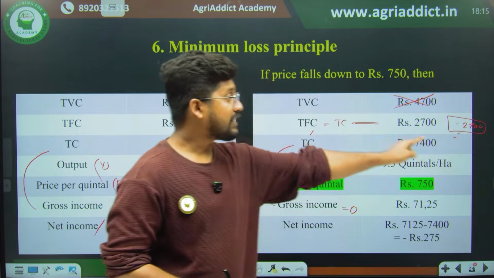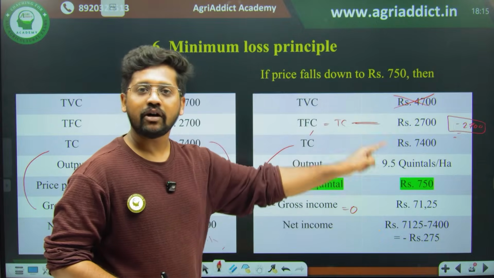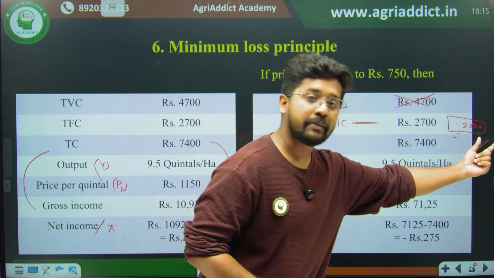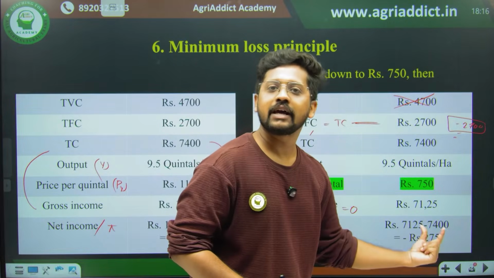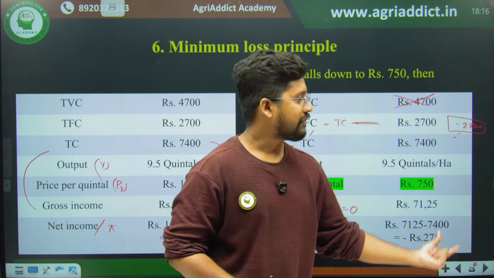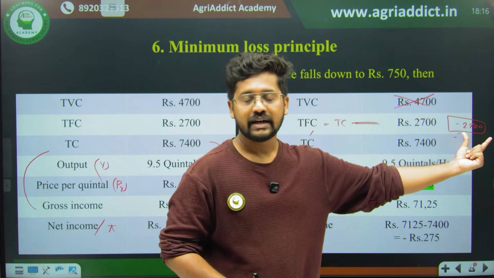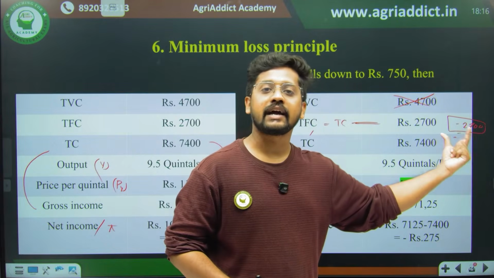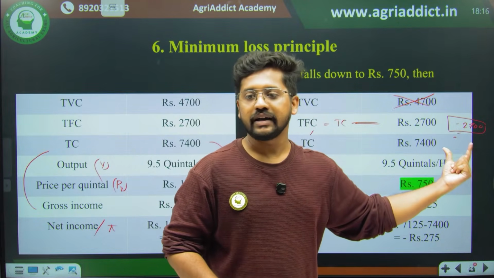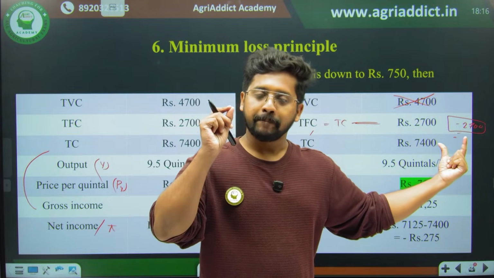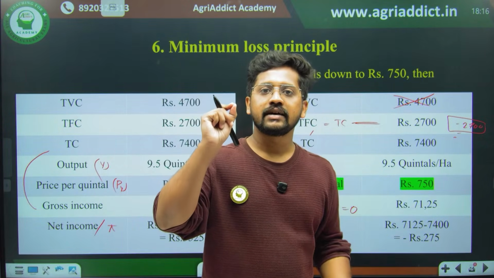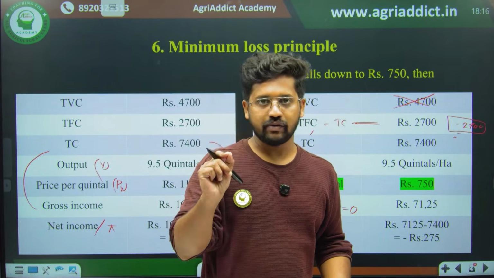But if he is continuing the cultivation right now, what will be happening? His loss will be minimized from 2,700 rupees to 275 rupees. He can manage this 275 rupees when he is comparing it with the 2,700 rupees. This is basically what we are trying to explain in the shutdown point in the market structure. The shutdown point of market structure is none other than the minimum point at which the average variable cost will be there.